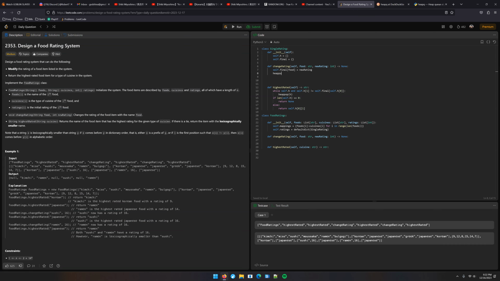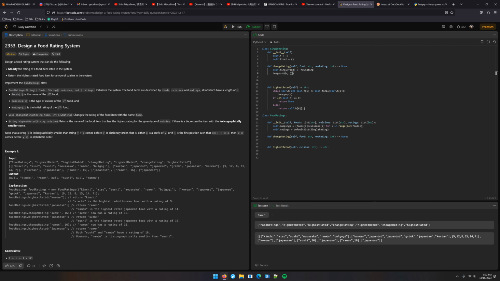Okay, heappush h. And we'd better do negative, because we want it to return the largest value, and heaps return the smallest value, at least by default they do. So we need to make it negative so that it works with the default.